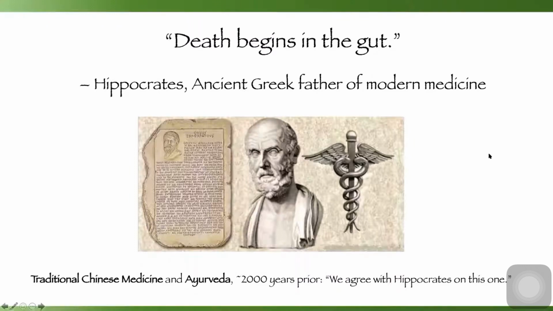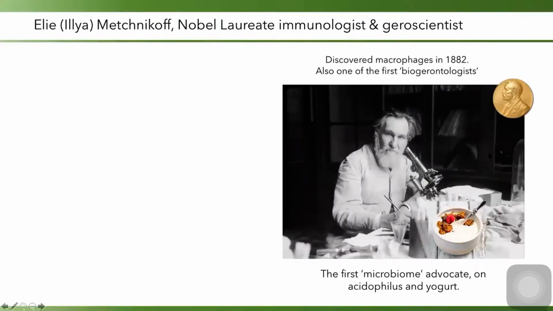Another great thinker who called attention to the gut-brain axis, or the microbiome, before it was cool and fashionable, was Elie Metchnikoff. He won a Nobel Prize for his discovery of macrophages and was co-awarded with Paul Ehrlich.